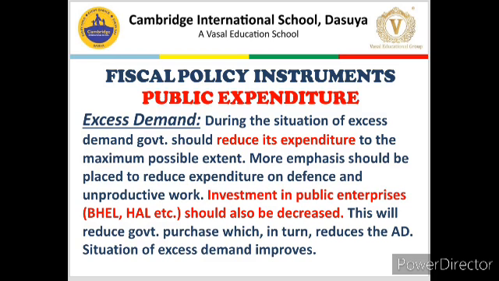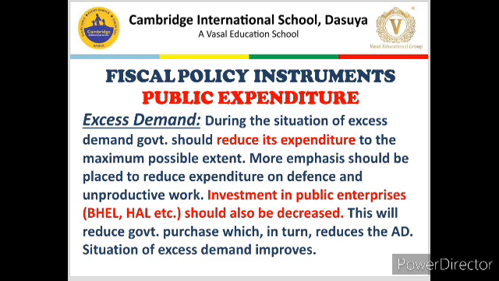Now how can public expenditure be used to improve the situation of excess demand? During excess demand, we know that the public has more money. So the government's duty is that the public should not get more money than it already has. So government should reduce its expenditure as much as it can.